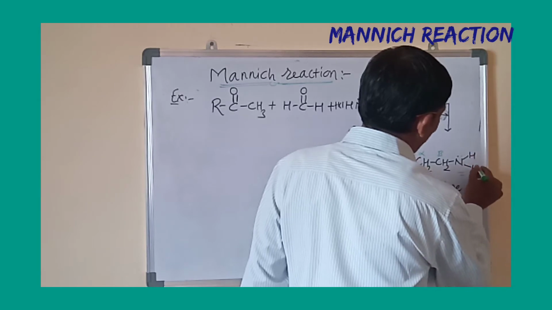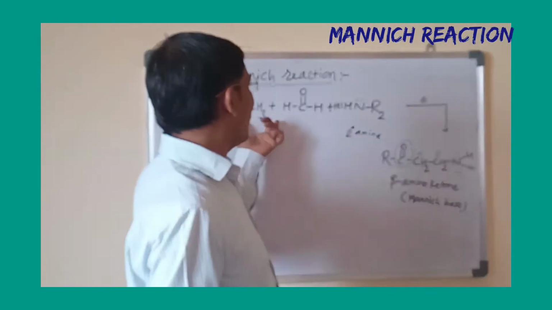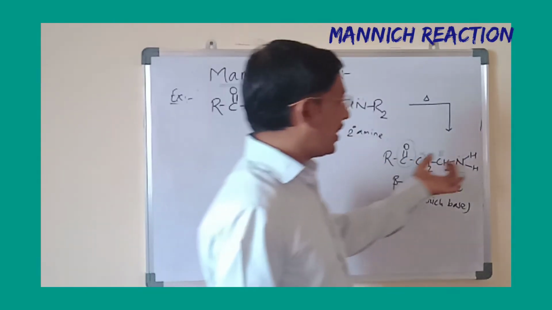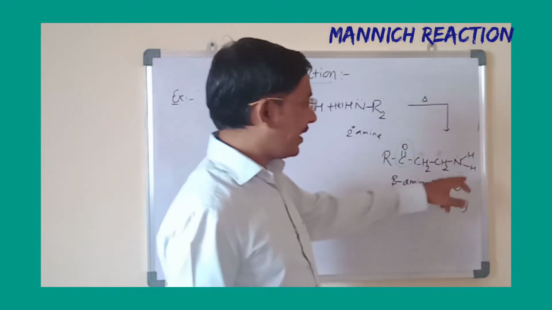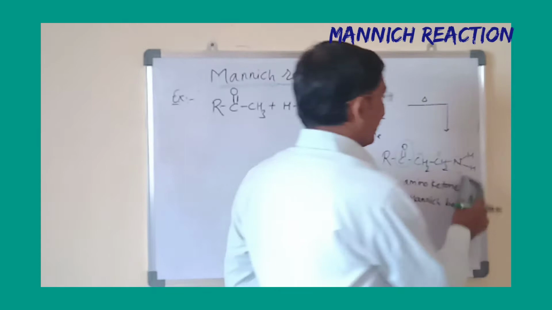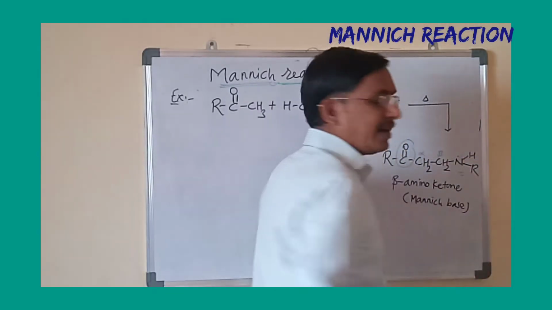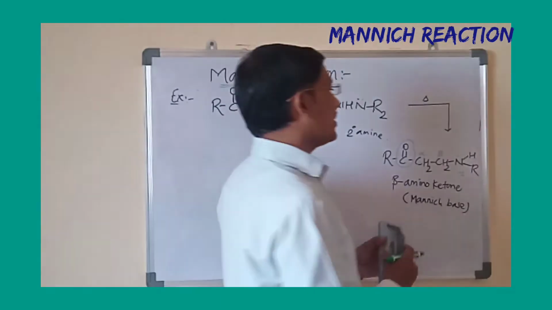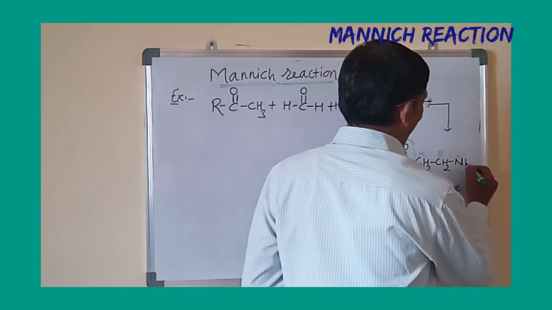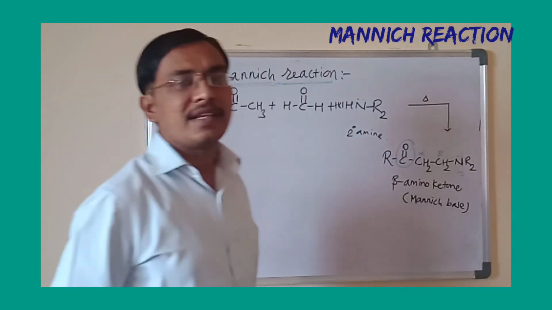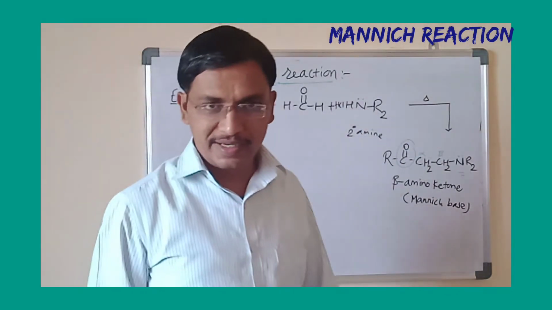And those protons are again acidic, that will further react with the same molecules, the ketone and formaldehyde, and will get again the same side chain, and again this one. Okay, if you take primary amine, then one of the hydrogens remains there, again the reaction will take place. That's why to avoid such product we have to take the secondary amine. Secondary amine is suitable in this reaction, that's why we are using generally the secondary amine.